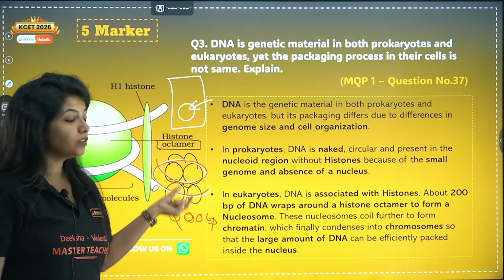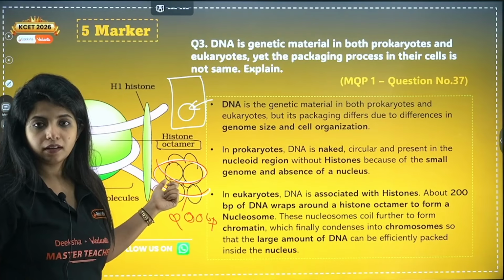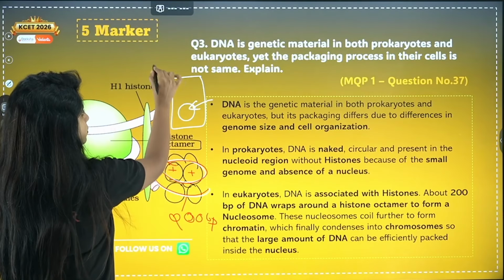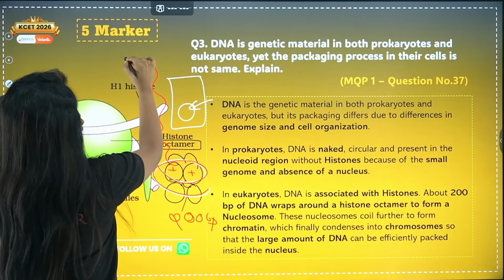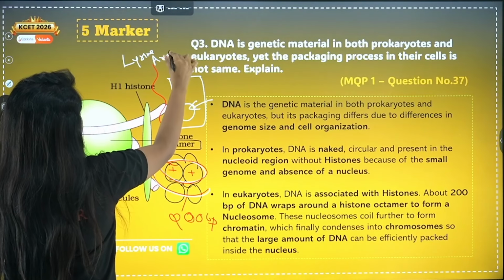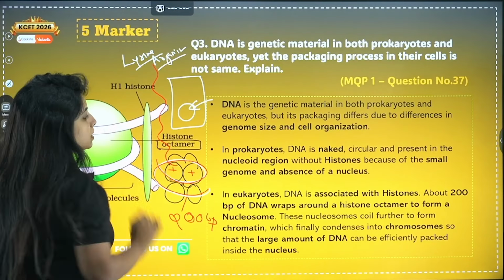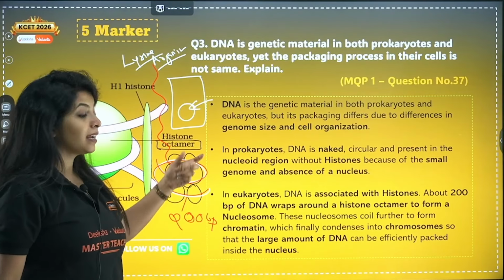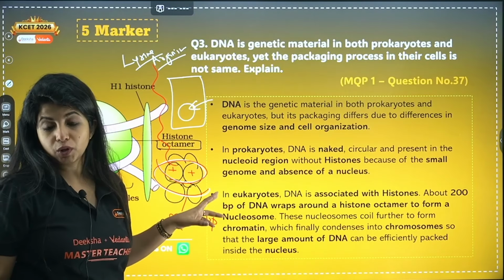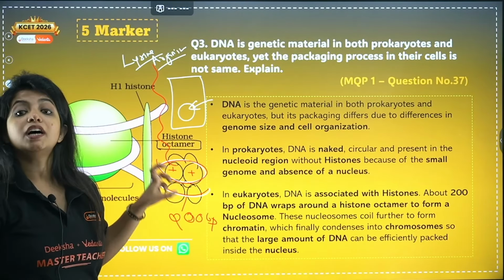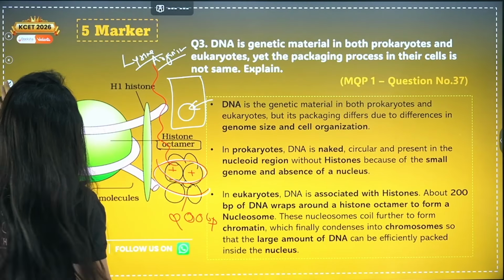Because if both of them are negative, they will repel. So histone protein is made majorly of 2 amino acids. One is lysine and the other one is arginine. These amino acids are positively charged, and that attracts the negatively charged DNA to wrap around them. So this whole thing that you see is now known as a nucleosome.